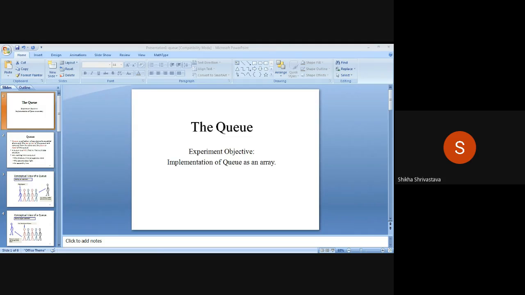We declare here q equals 10, and front and rear are two pointers in the queue, and we assign the value -1 to both of the pointers. Why do I assign -1 to front and rear? The reason is that the queue is implemented in the form of an array, and the starting index of an array is 0. That means front and rear equal to -1 represents that there is no element in the queue.